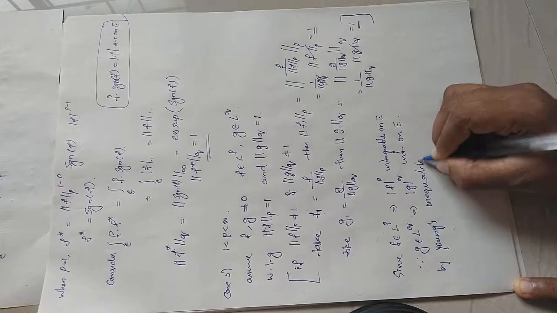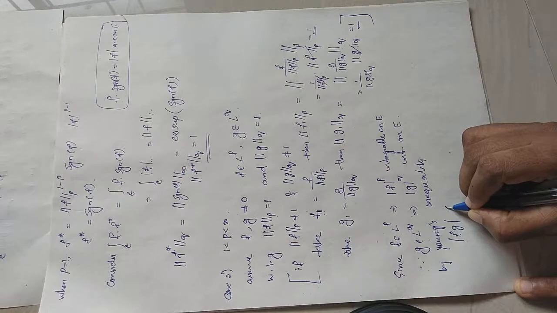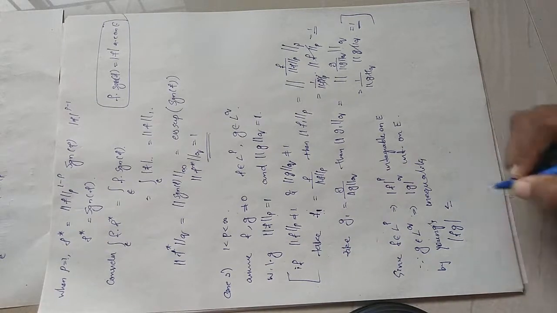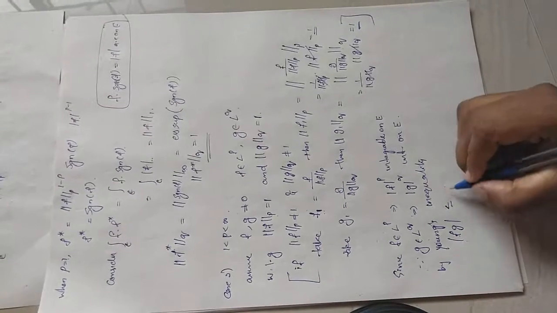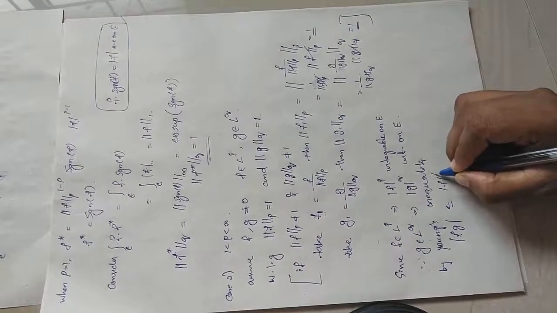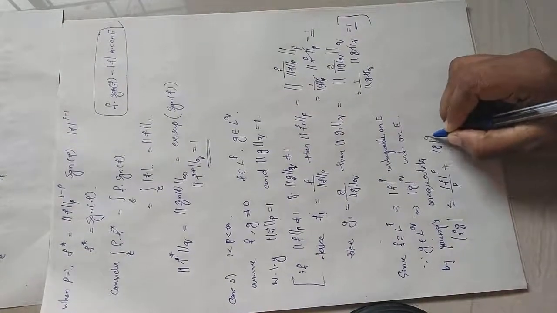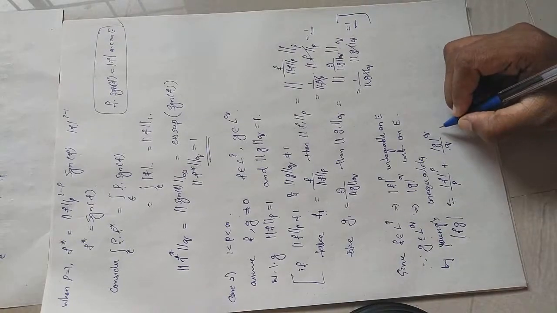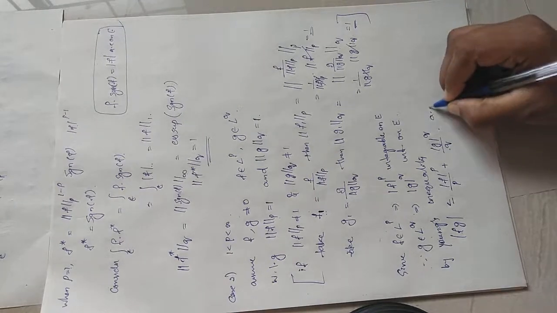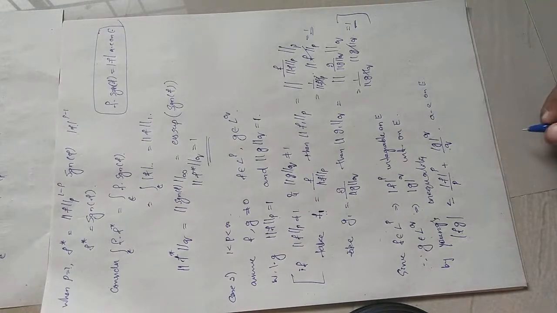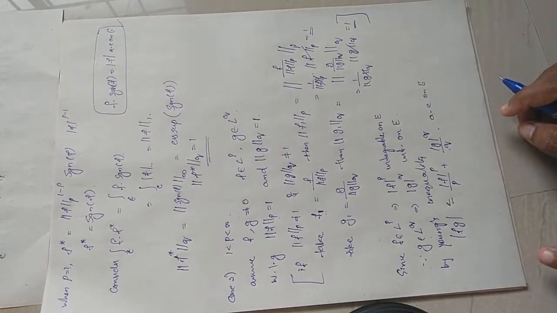we will have modulus of a into b will be less than or equal to mod a raised to p divided by p plus mod b raised to q divided by q almost everywhere on E. Okay, almost everywhere on E. Now we want to prove Holder's inequality for this case.